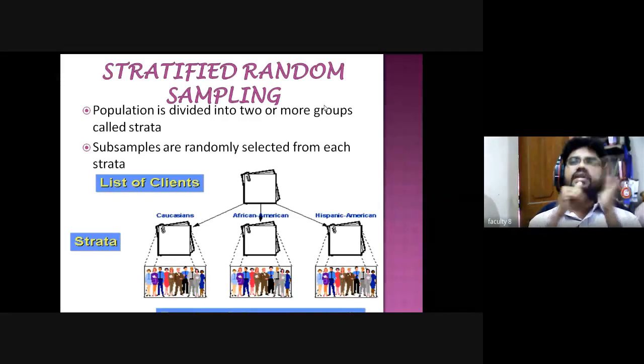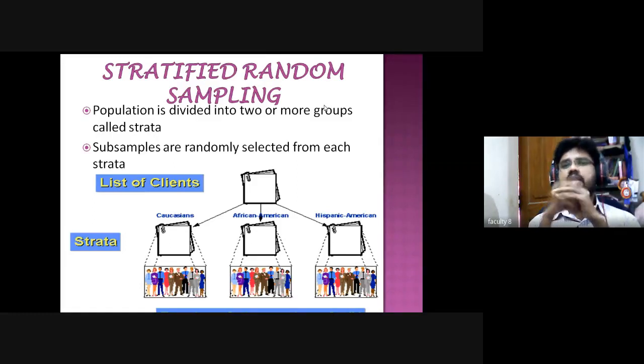Stratified random sampling method is also known as classified random sampling method. Simple, we can remember. This is a very important question for MSc entrance, PG entrances or PhD entrances. They may ask a question from this main topic. Stratified random sampling method is also known as a classified random sampling method.